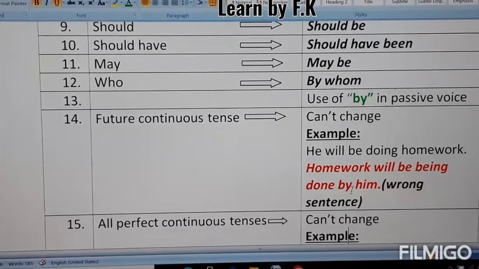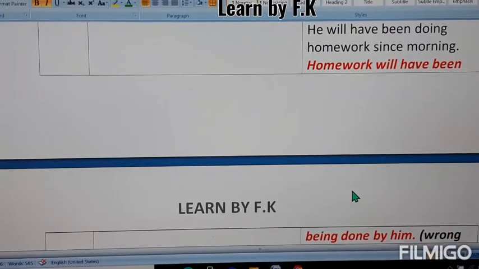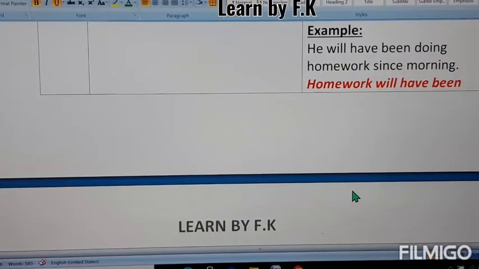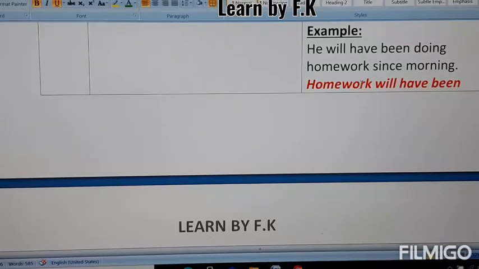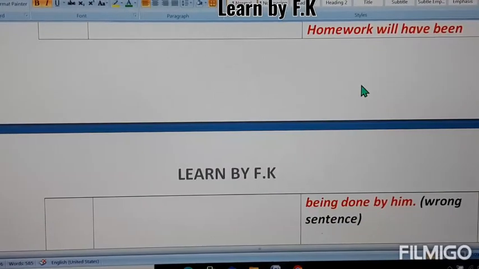Next one: all perfect continuous tenses cannot be changed. For example, he will have been doing homework since morning. This is a future perfect continuous tense. If you want to convert it, the answer would be like this, but it's wrong: homework will have been being done by him.